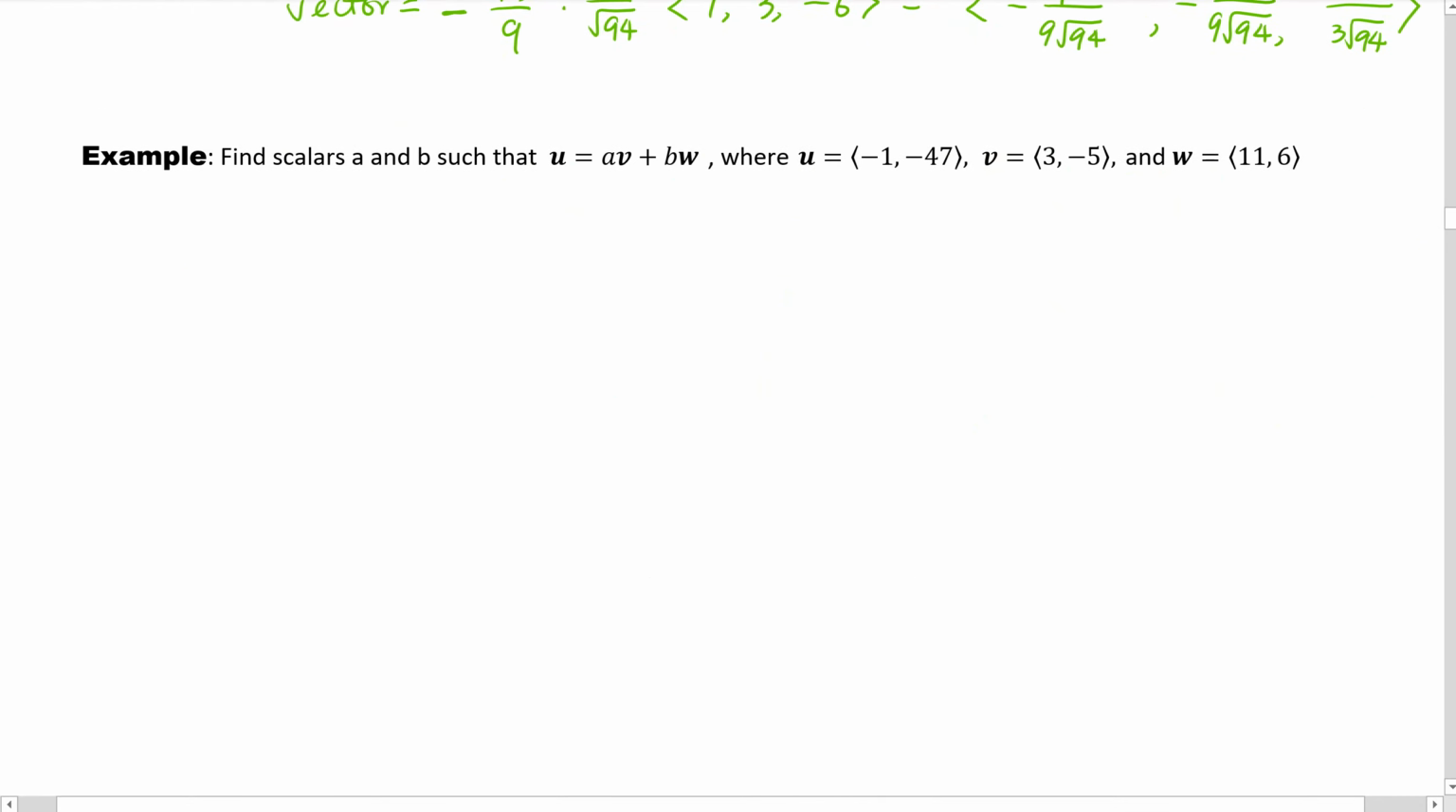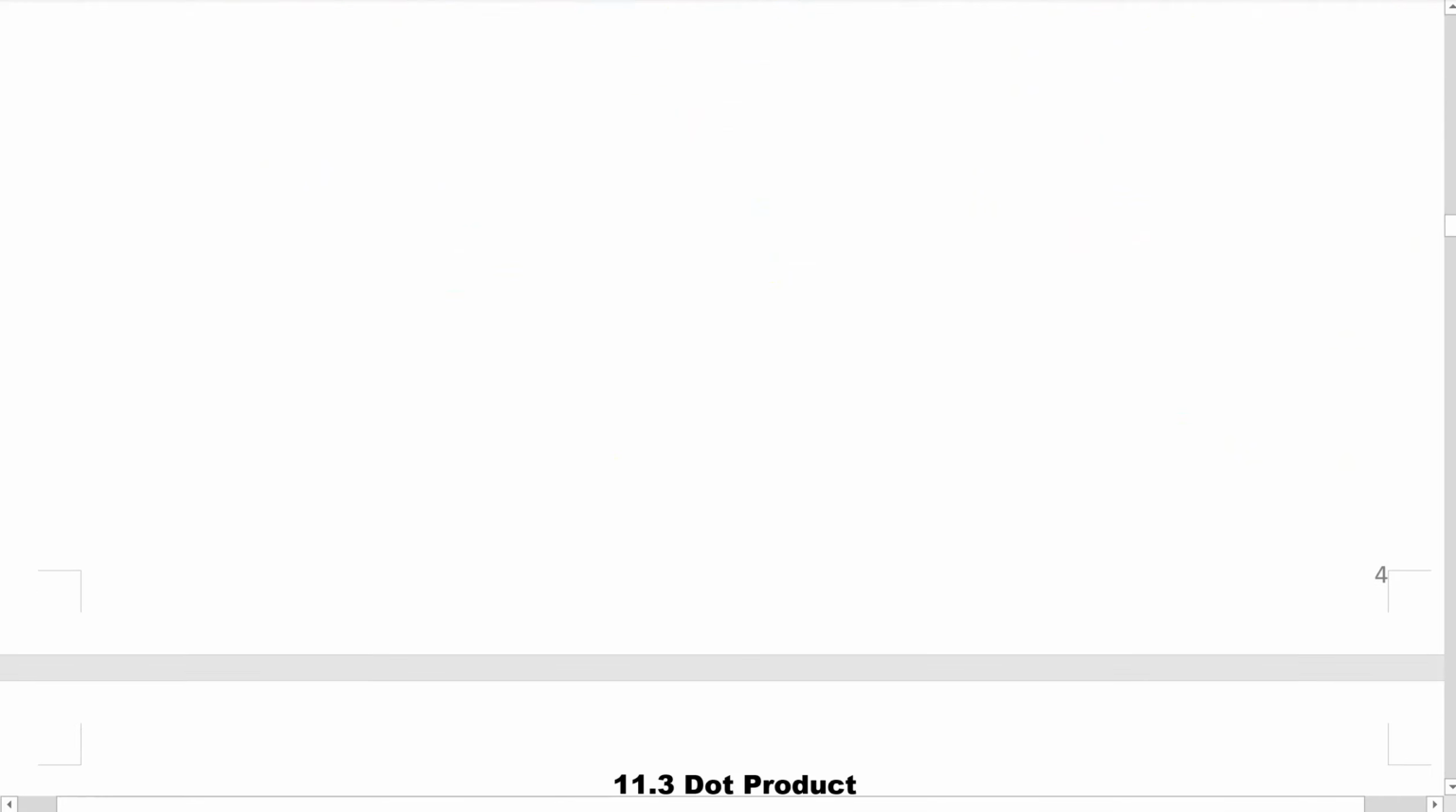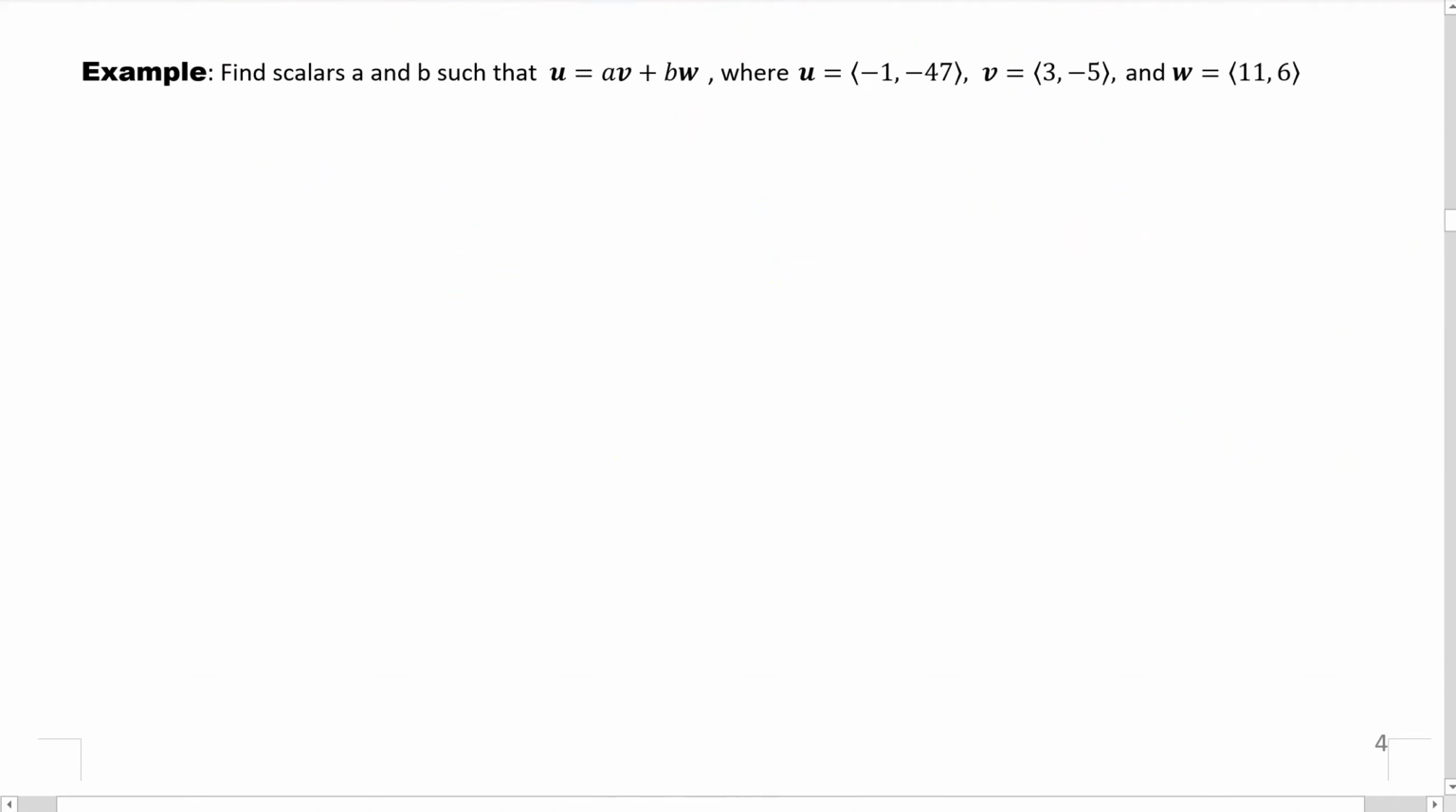Find scalars a and b such that u equals av plus bw, where u is -1, -47, v is 3, -5, and w is 11/6. So for this kind of problem, you want to express u as a linear combination of v and w, it's better to use column vector.